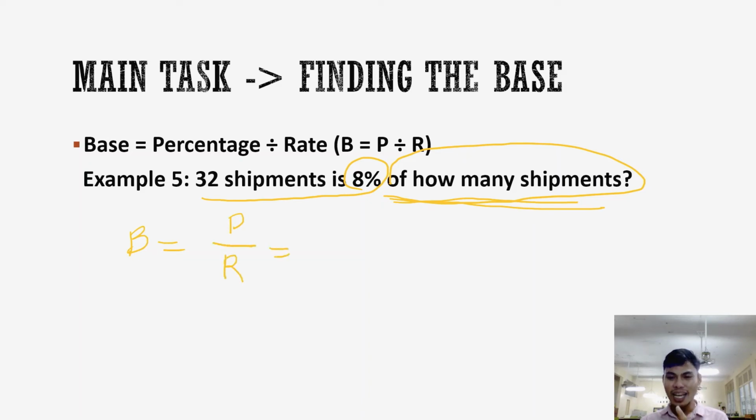Ang percentage ay ang number. So, lagay agad ang number sa numerator. Yan ang tandaan nyo also. Number sa numerator. O, sige, at least N at saka N sa numerator. Sa denominator, ang rate sa denominator. So, NN. Yan na lang tandaan nyo. NN. Number, numerator. Para hindi mawala. Again, NN. Number, numerator.